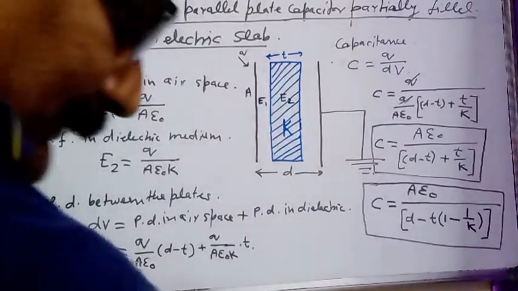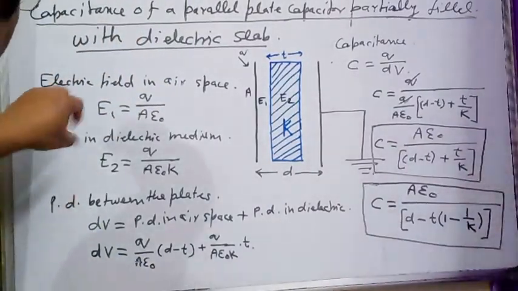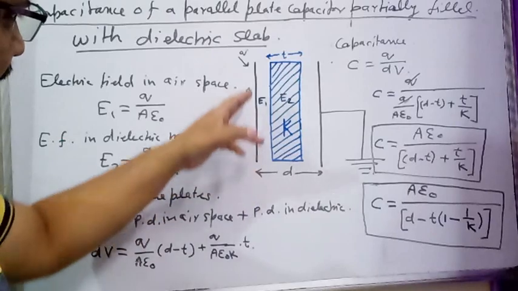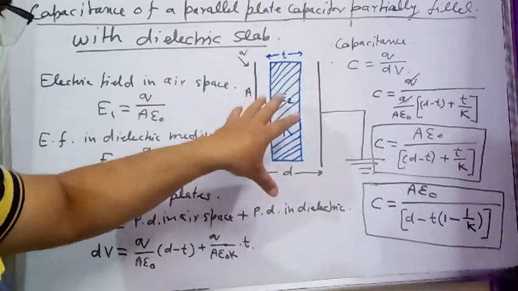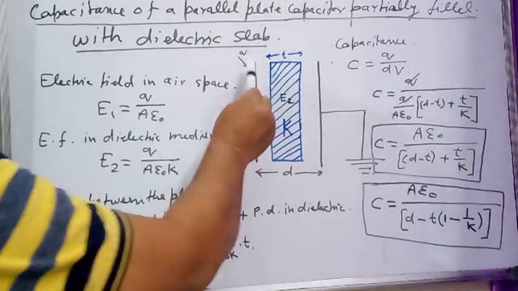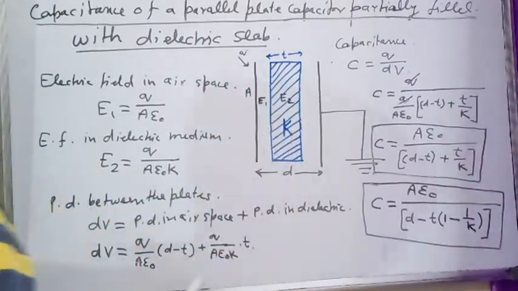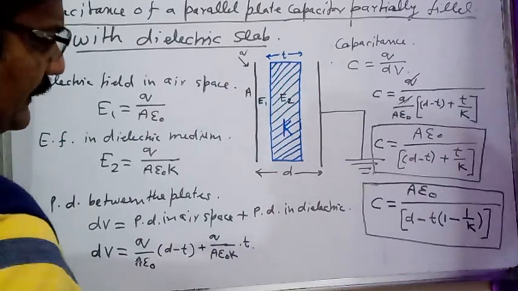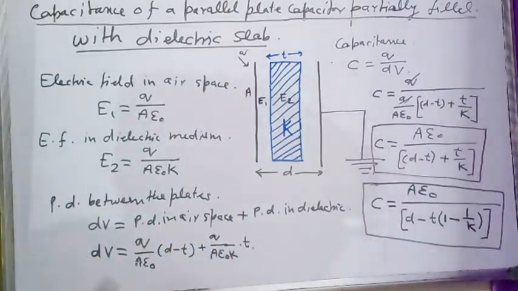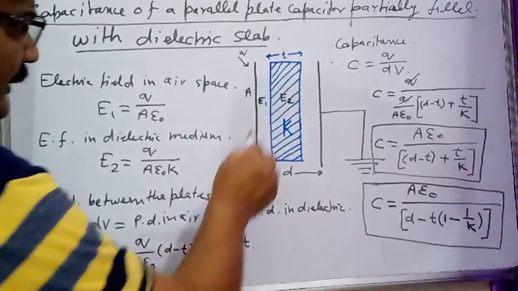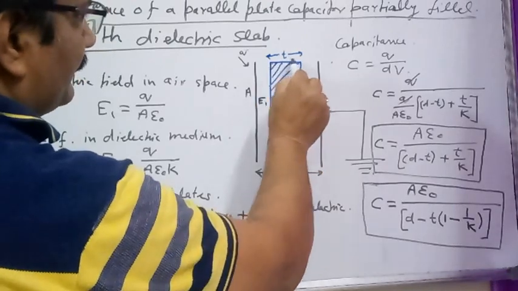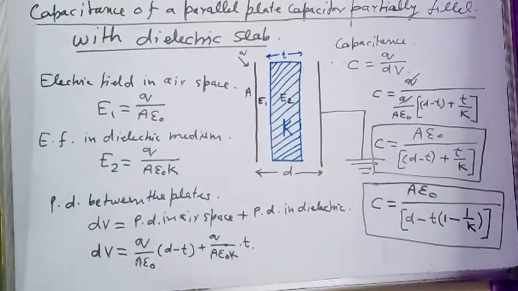Students, in the previous video I discussed the capacitance of a parallel plate capacitor, if the space between the plates of the capacitor is filled with air, and if the whole space between the plates is filled with a dielectric medium of dielectric constant K. Now in this video I am going to discuss the expression for the capacitance of a parallel plate capacitor if the space between the plates is partially filled with a dielectric slab of dielectric constant K.